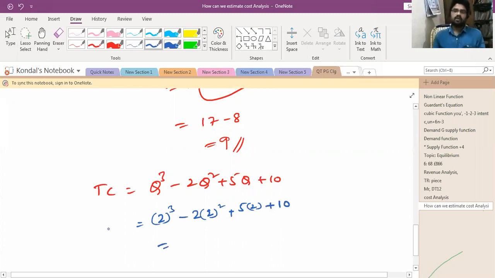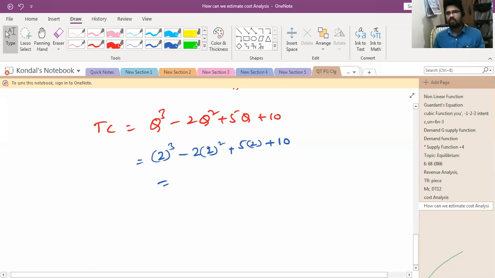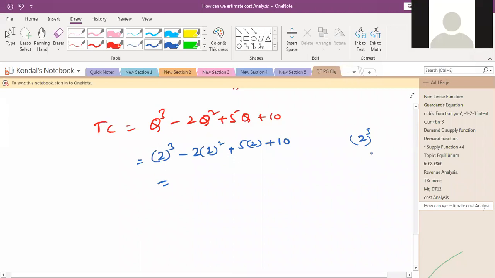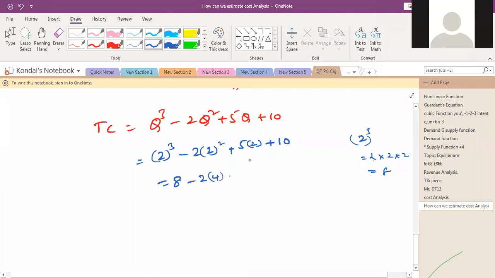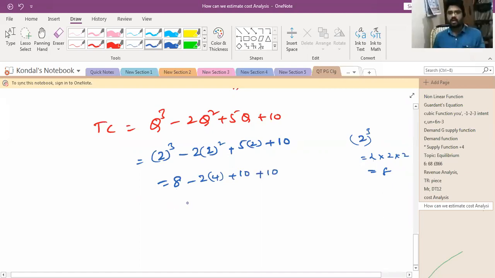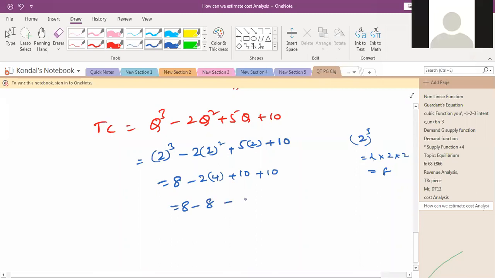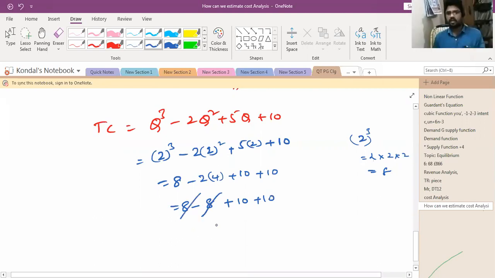What is 2 power 3? 2 into 2 into 2, so 2 into 2 is 4, 4 into 2 is 8. So 8 minus 2 into 4 is 8, plus 10 plus 10. If you want to cancel, you can cancel here. 20.